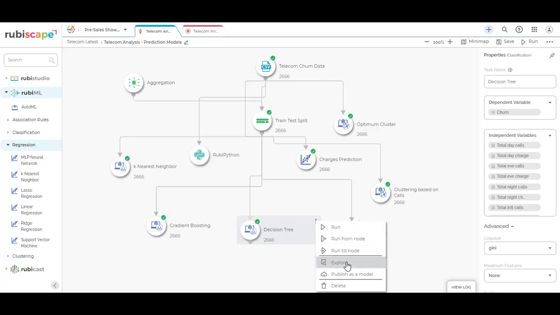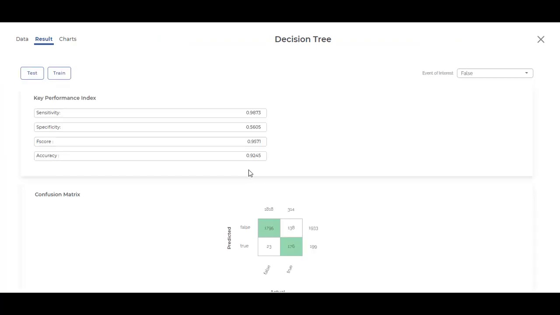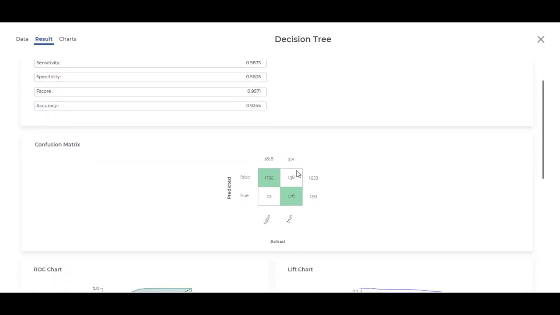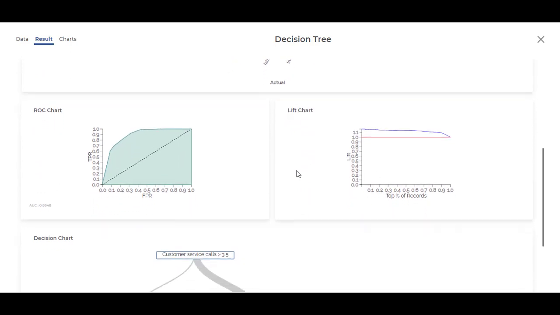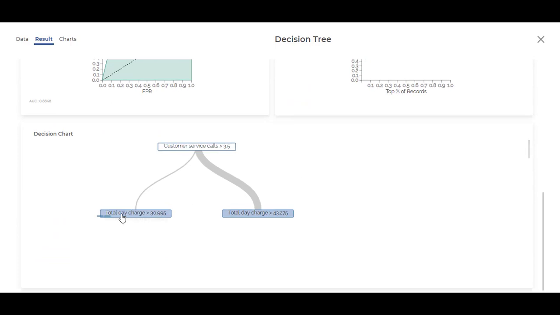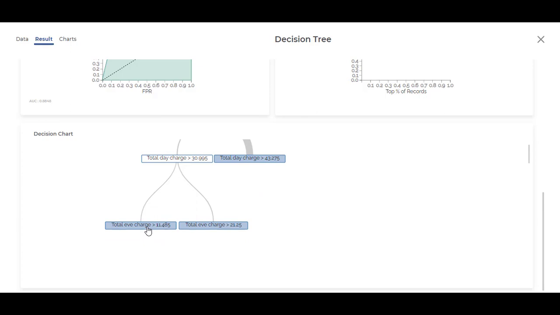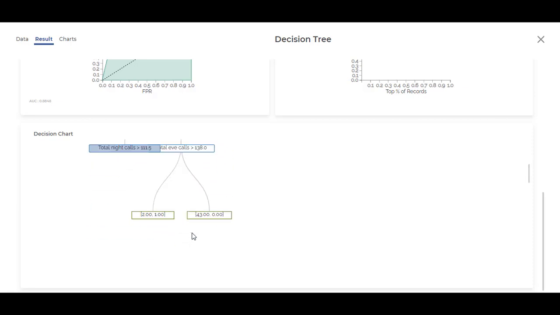Let's also explore the results of the decision tree to see how it can help us in predicting the churn based on different classes. We begin with looking at the KPIs with regards to the results of the decision tree, like sensitivity, accuracy, like we can see here. We can then see the results of the confusion matrix created as part of the outcome. We can also look at the ROC chart and the lift chart. And then we come to the decision tree where we can drill by the different classes based on the thresholds defined as part of the decision-making process, which will eventually take us to the possibilities of the customer churn happening.